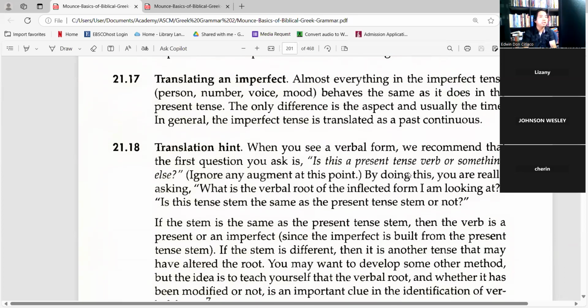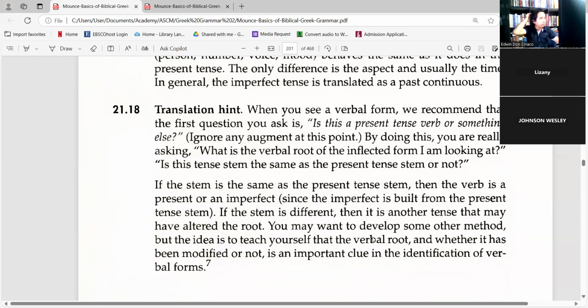The only difference is the aspect, which means the activity continues. Okay, when you see a verbal form, we recommend that the first question you ask is: is this a present tense verb or something else? By doing this, you're really asking what is the verbal root of the inflected form.